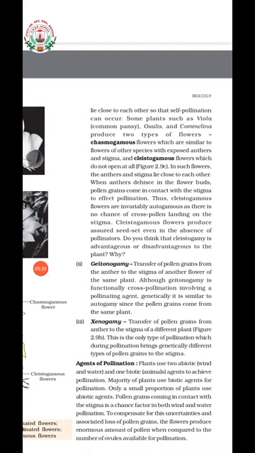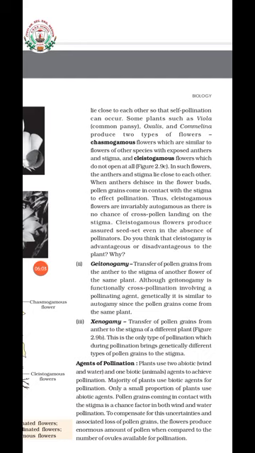Then next is what? Xenogamy. Xenogamy is the transfer of pollen grain from anther to stigma of a different plant of the same species. Pollen grains of different species may fall on the stigma of a flower, but only if the pollen grain of the same species falls on the stigma will it be allowed to grow. Understood? So xenogamy means the pollination is taking place between two different flowers of two different plants.